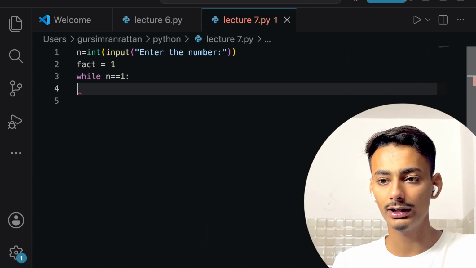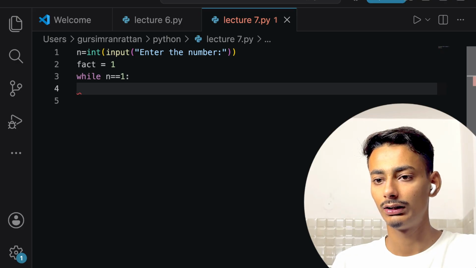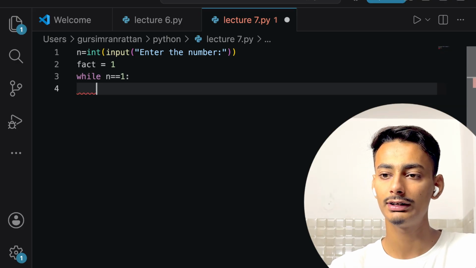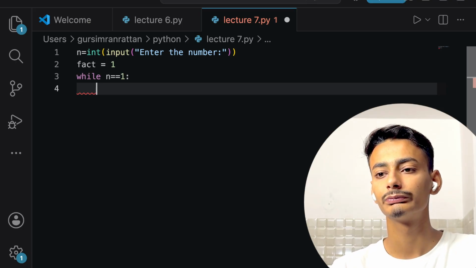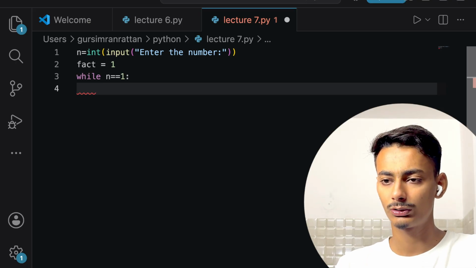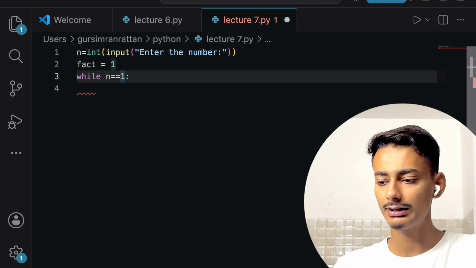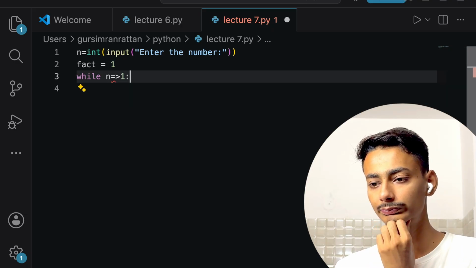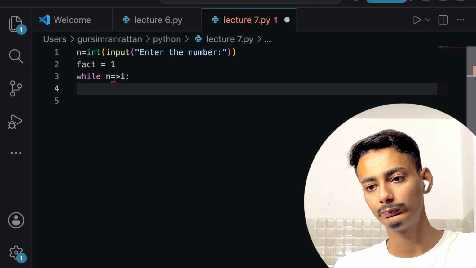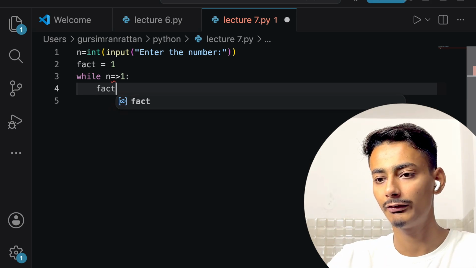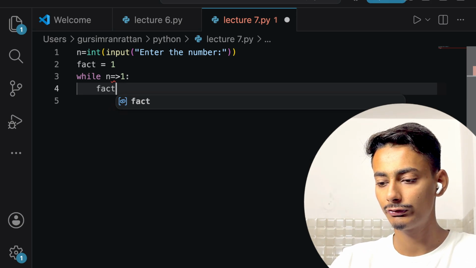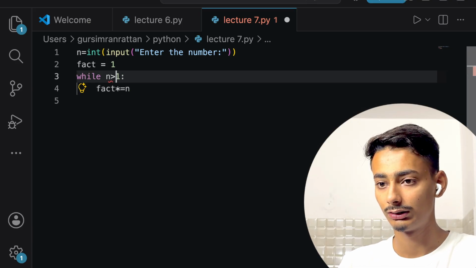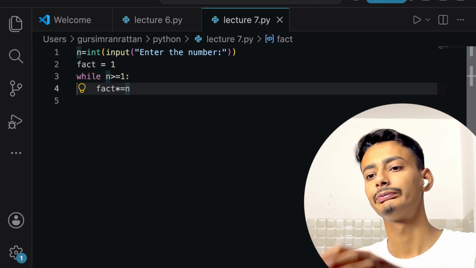So for that purpose, as of now, my factorial is 1. And when it comes to while n is equals to 1, I will just say not equals to 1, while n is greater than or equals to 1. Till that time, we have to multiply, fact equals to fact multiply by n, like this.